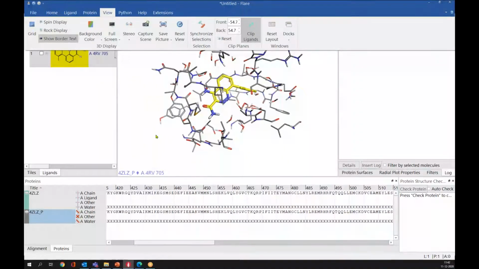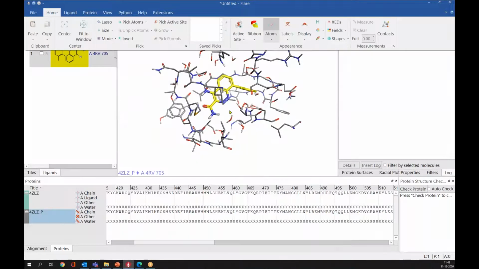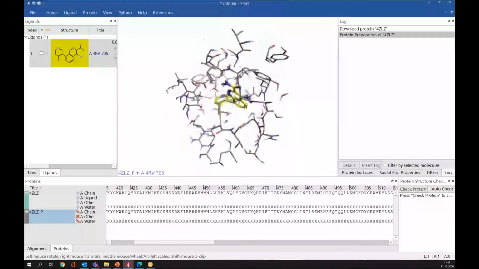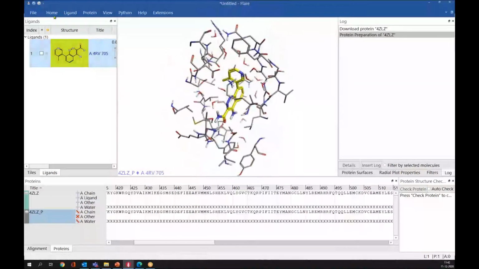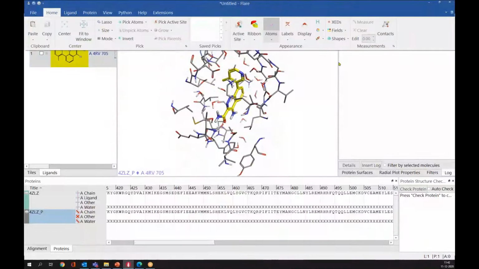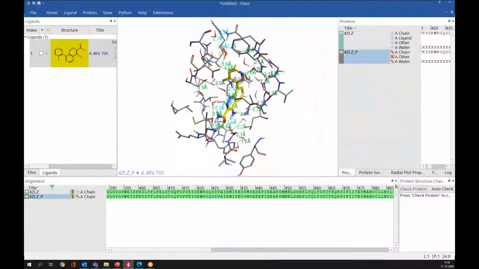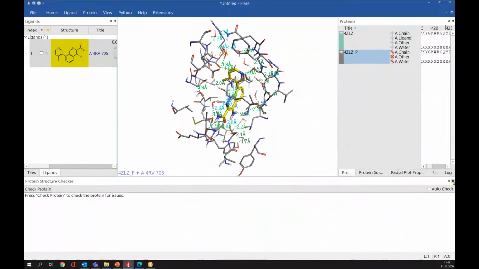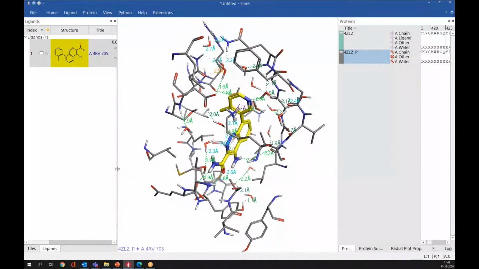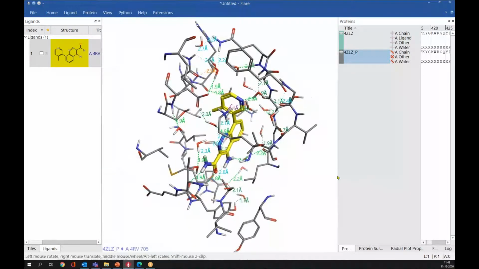So I'll move forward to the next section, how we can edit the ligand or how we can design the ligand in the protein active site. Let me switch on the context and change the display for better visualization. I don't want this alignment window, this protein check. Okay, let me expand it a little bit.